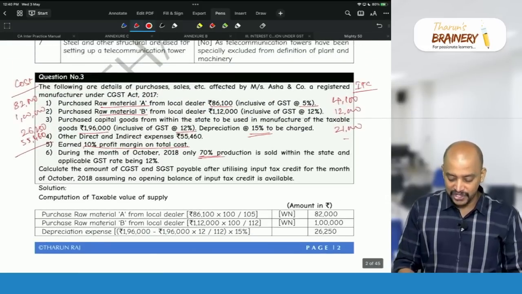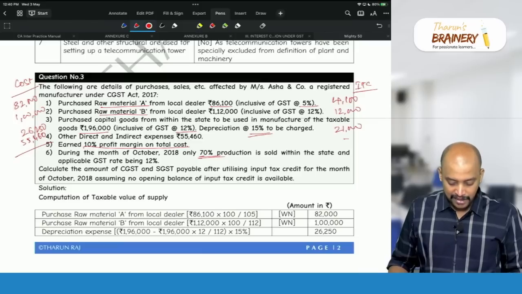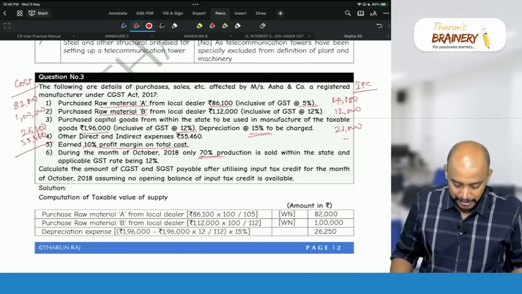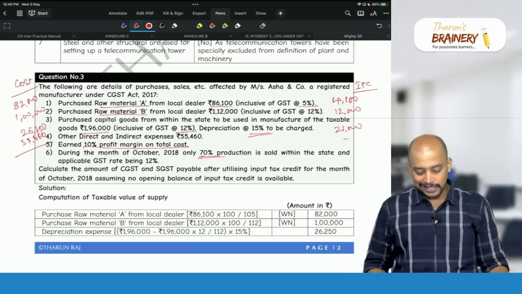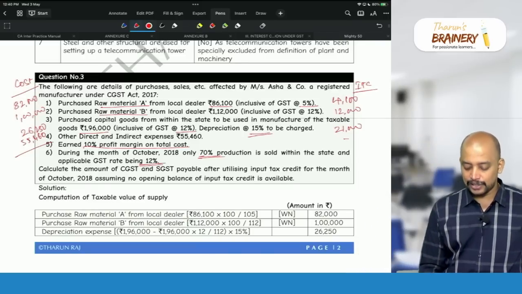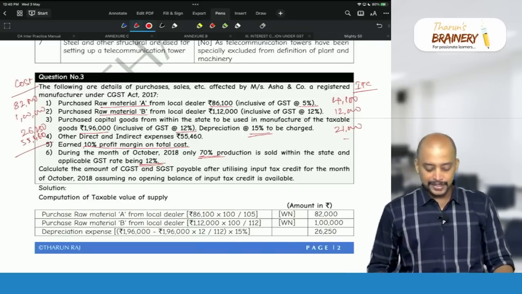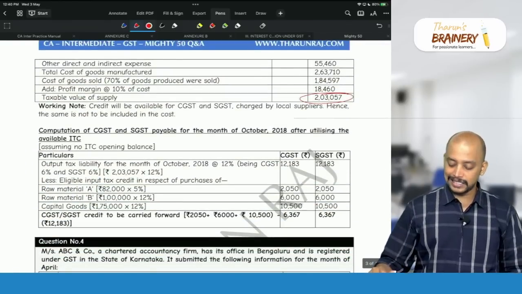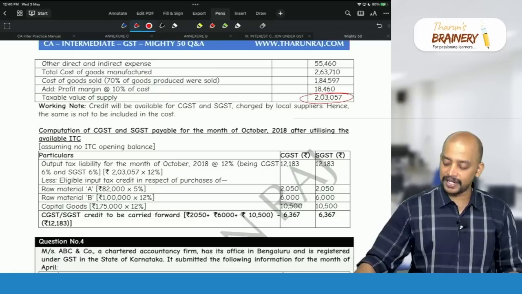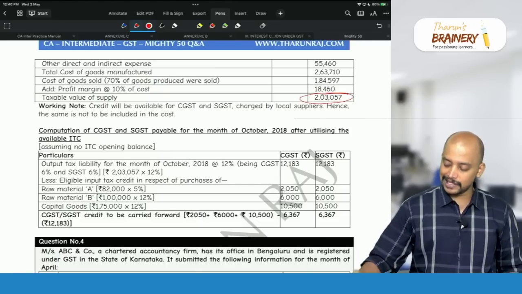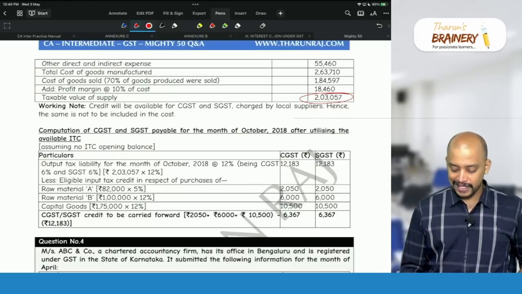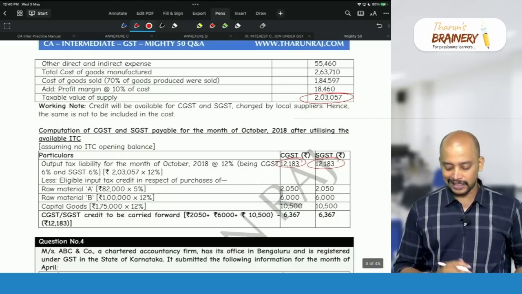So what is the rate of GST here? They have not given any rate, or they gave: compute the amount of CGST, SGST payable after utilizing the input tax credit and the GST rate on outward supply being 12%. So CGST, SGST. If you see here, output tax liability CGST SGST 2,03,057 into 6%, that is 12,183. So 12,183 CGST and 12,183 SGST.